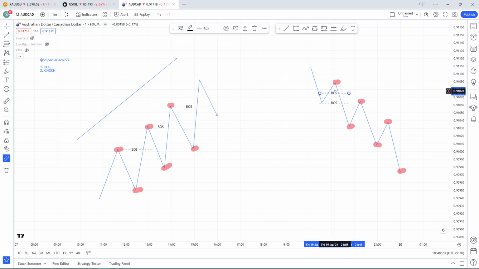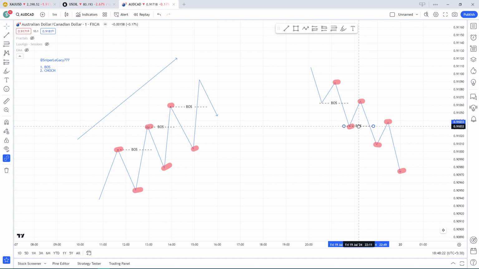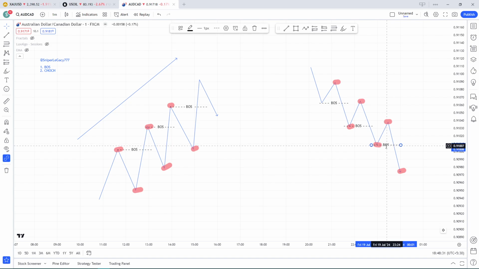Now the second BOS will be here, when the previous low was broken. That is our second BOS, and the third BOS is this one. Okay, so the previous low was taken out and the price fell, I mean the price came lower.